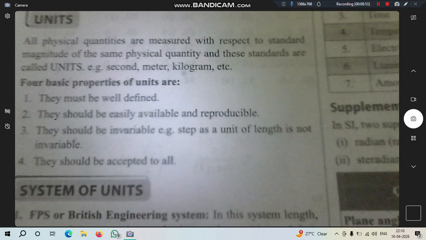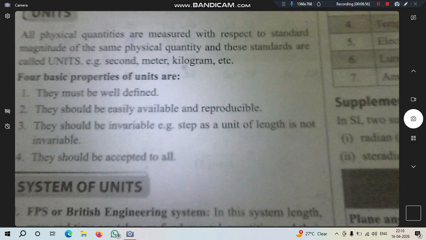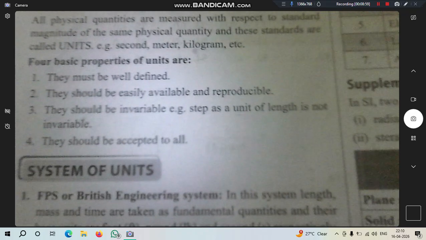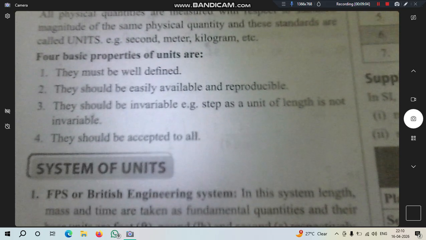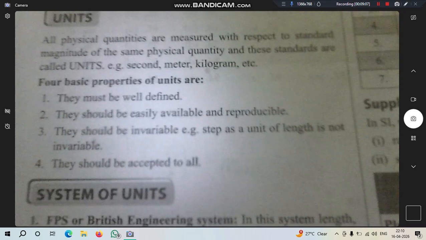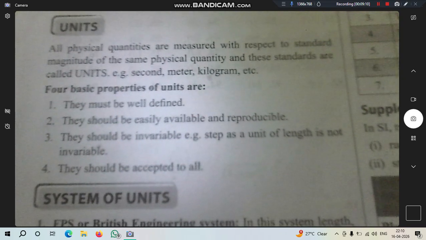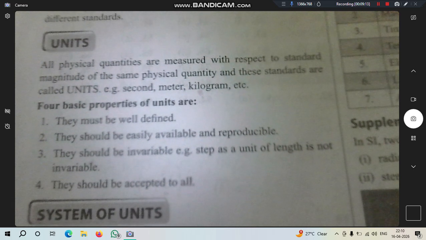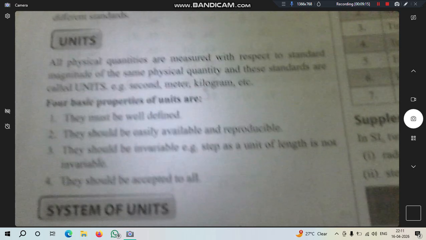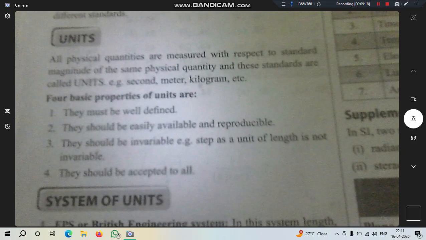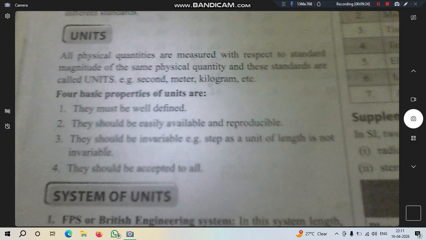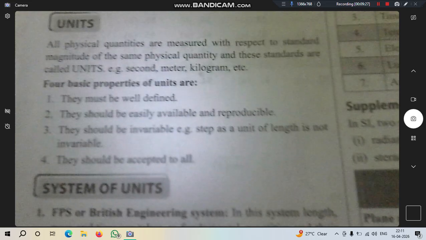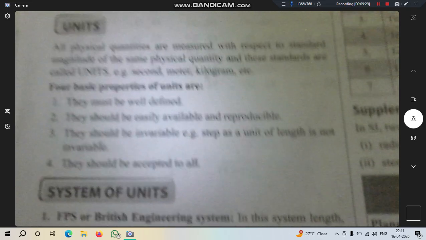They should be invariable. For example, the step as a unit of length is not invariable. So the unit cannot be changed under any conditions; in all conditions the unit should be the same. Fourth, they should be accepted by all. We cannot say give a second of tomatoes, because second is a time quantity. We have to say give a kg of tomato, then it is right.